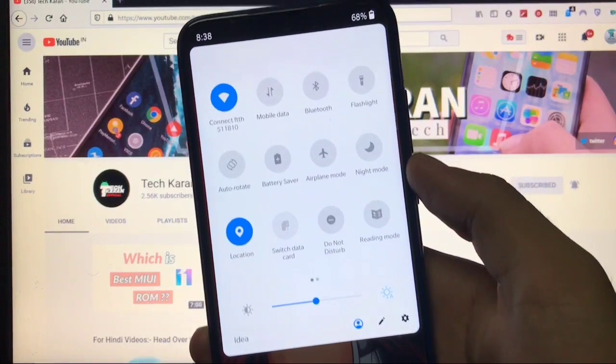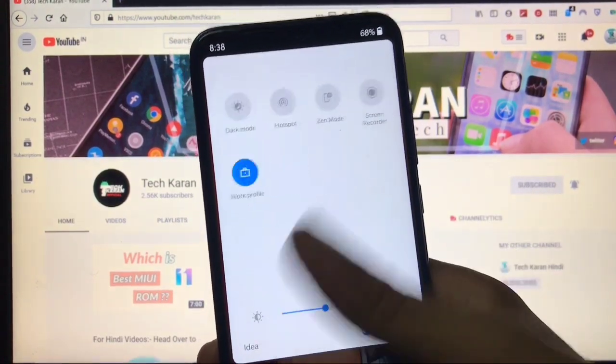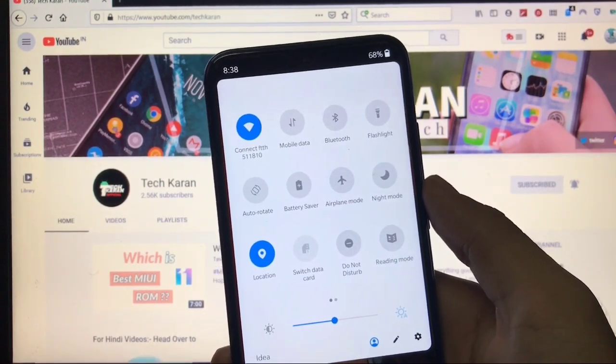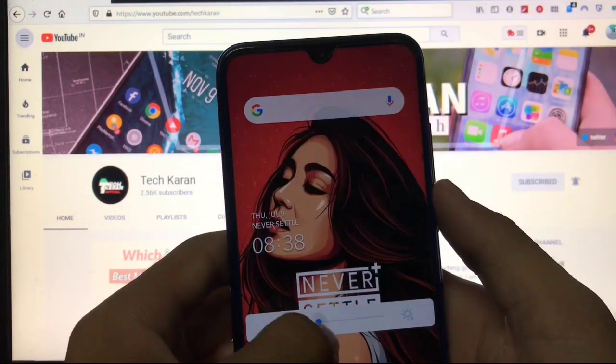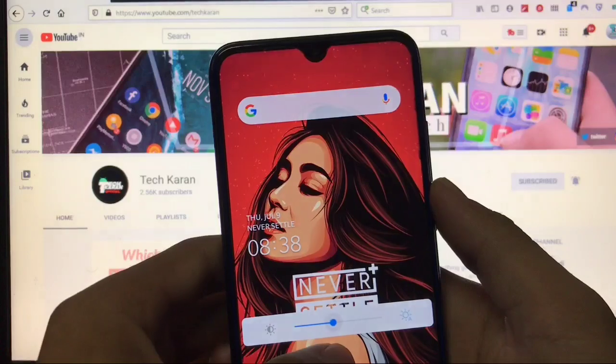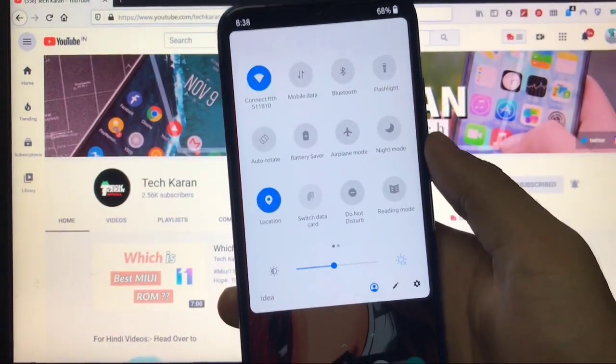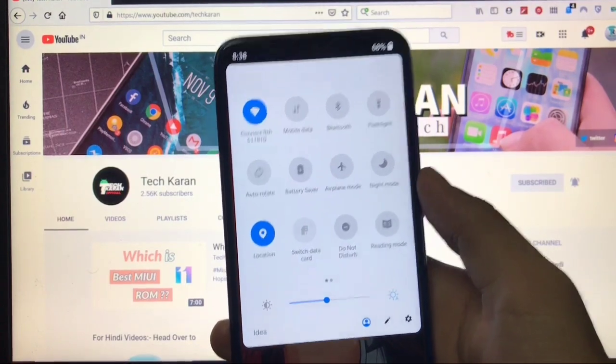We have these quick setting tiles available here with all the same tile options. No extra things are here, but the things which are fixed are these. First of all, the brightness slider, which was not fully working in the previous OnePlus 7 based builds for Redmi Note 8, but in this build this is fixed.